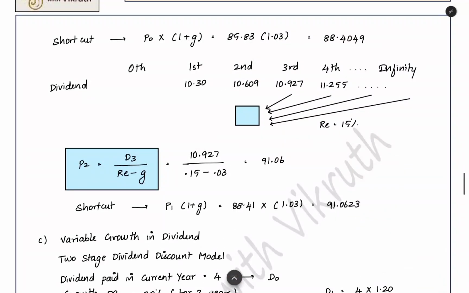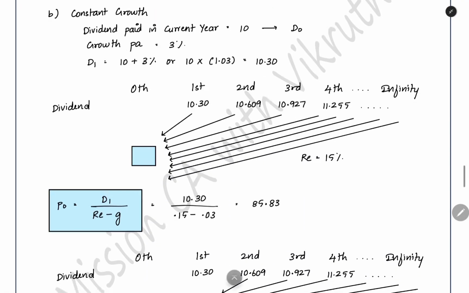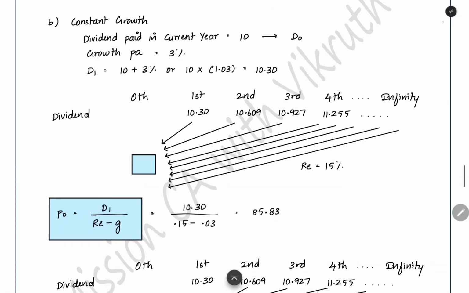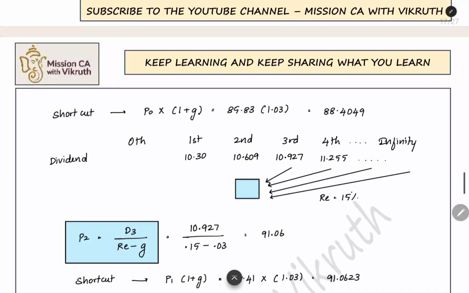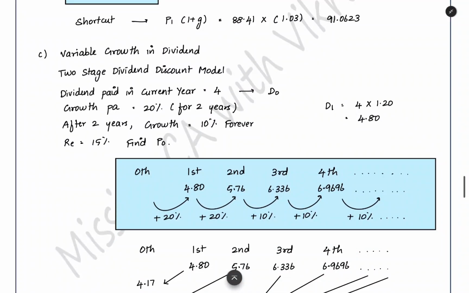Now this is the constant growth in dividend. Every year the growth is 3% only. No problem in the growth. Growth will not change. Now the next model which you are going to see, you will have a change in the growth. First few years you will have high growth. After that you will get a stable growth. In that situation, how to calculate the present value? That is called the two-stage dividend discount model.